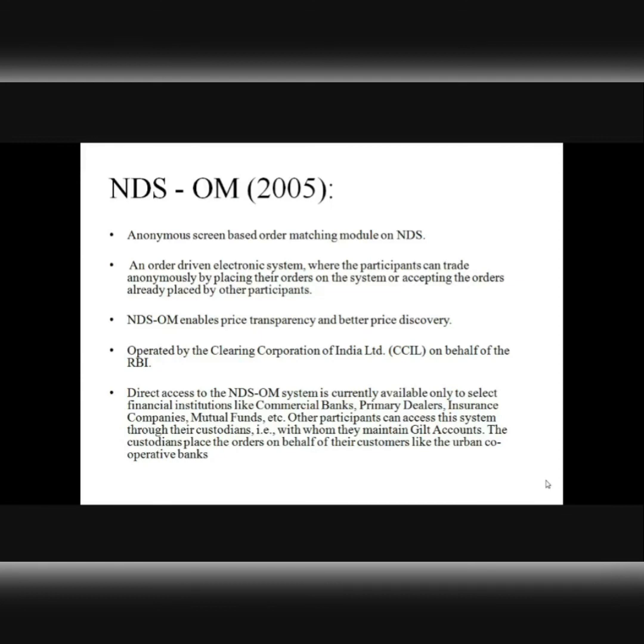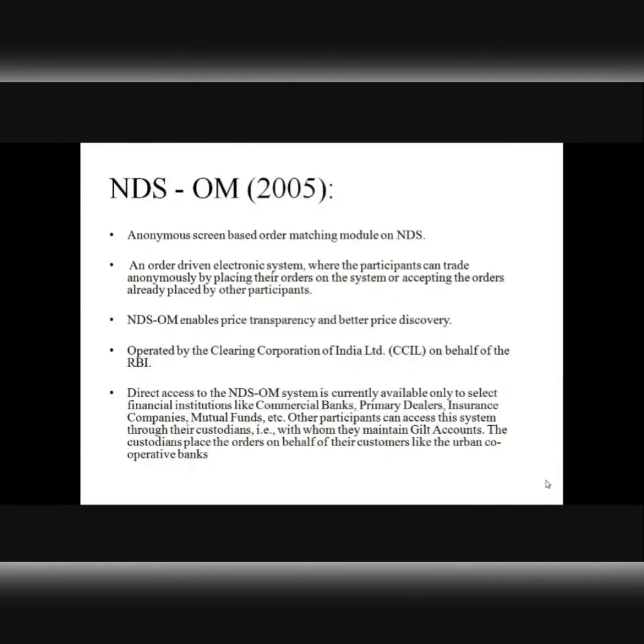That is what is called anonymous trading. Anonymous trading can bring in transparency and more efficiency into the markets wherein such trading takes place. Now, the NDS order matching module facilitates anonymous trading in the government securities market between various participants.